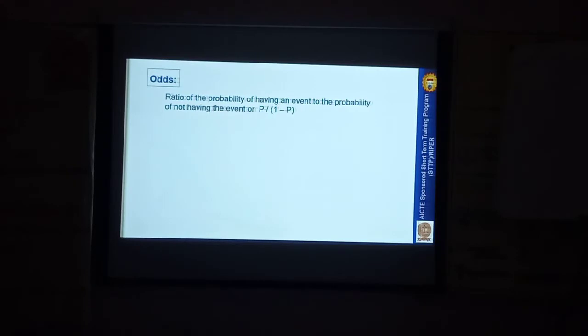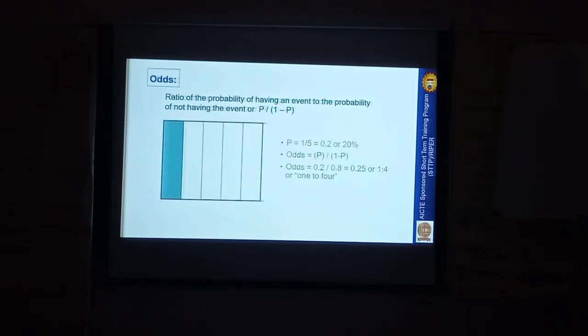Odds is the ratio between these two. For example, the ratio of the probability of getting a color shade with black is how we calculate the odds. Shall I move to the next slide?